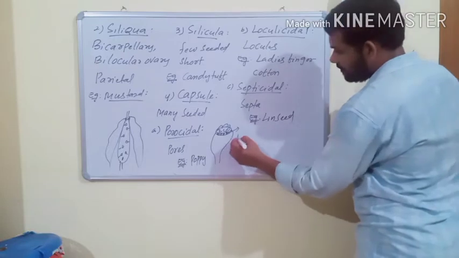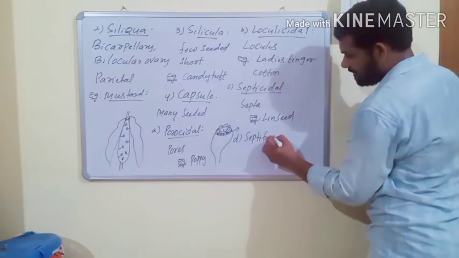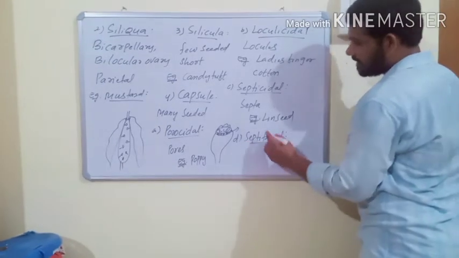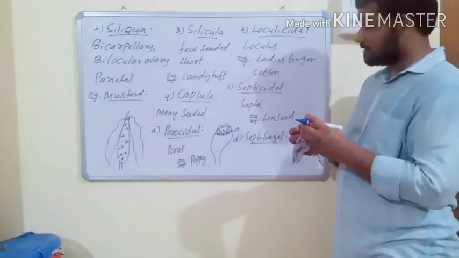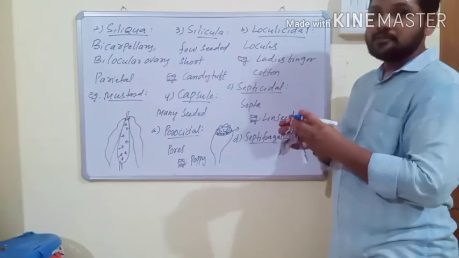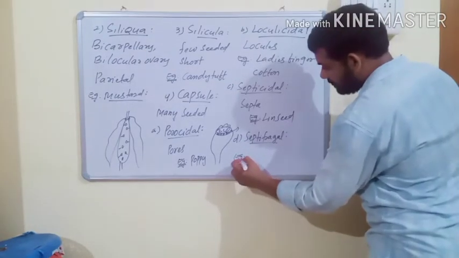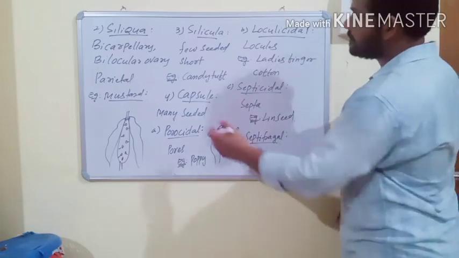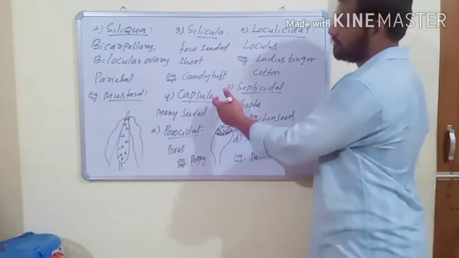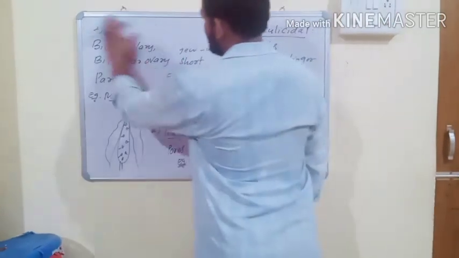And the last type of capsule is septifragal, and this capsule also dehisces by septa, but the dehisced pieces are separated from the fruit. And the example for septifragal is datura. So these are the four different types of capsule, and these are the different types of dry dehiscent fruits.